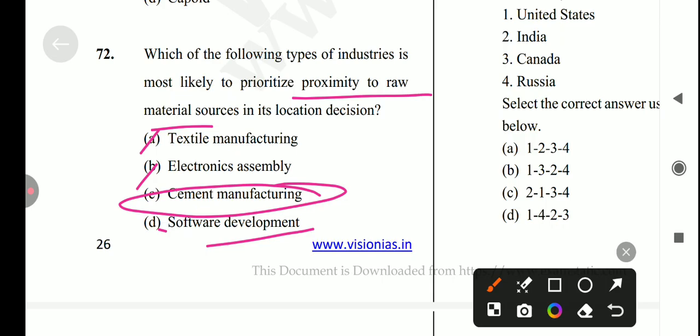Okay, and if we are talking about proximity to raw material, which means the location of industries is greatly influenced by various factors including proximity to raw material, market, labor, transport and energy. Industries that are heavily dependent on bulky weight losing raw material, those that are heavier or more expensive to transport than the finished product, tend to locate close to raw material source to minimize transportation cost. Okay, so answer is option number C.